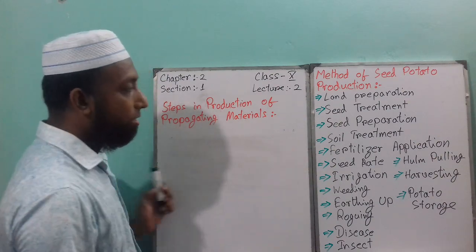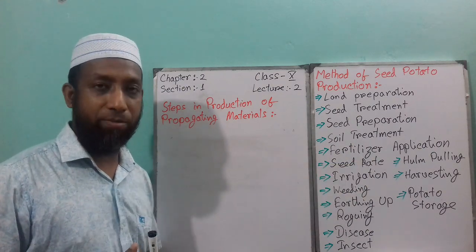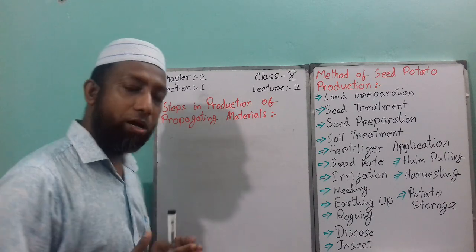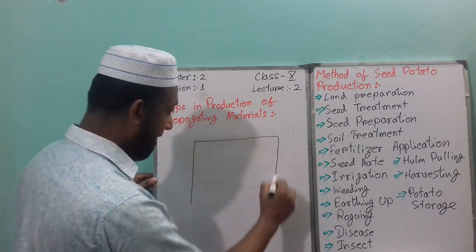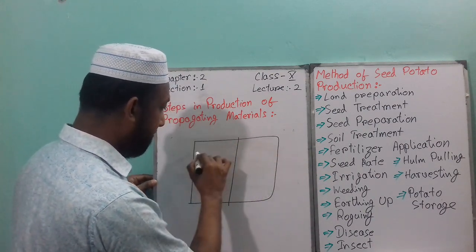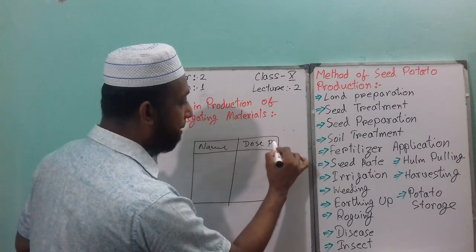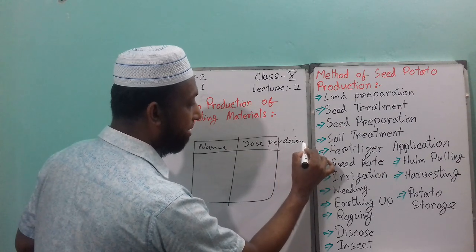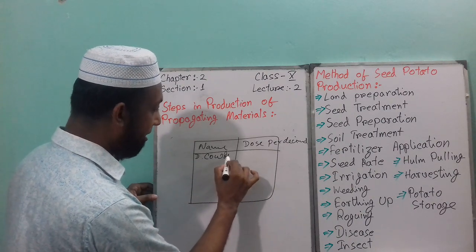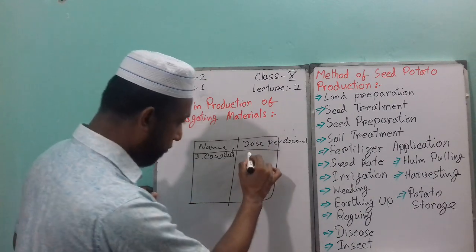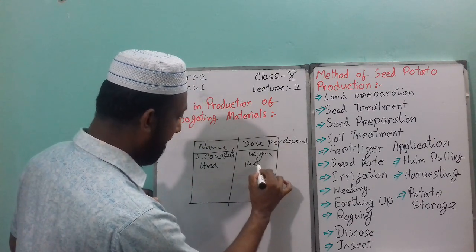Next point is fertilizer application. This is very important. If you have a look at your textbook, page number 39, there is a chart. This is the name of the fertilizer, and the other column is doses per decimal. Here, decomposed cow dung, which is 40 kg. Then urea will be 400 gram.